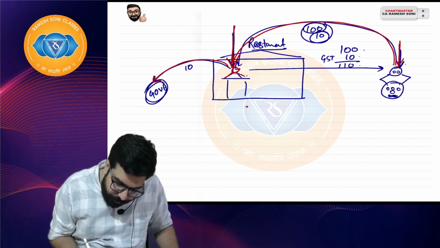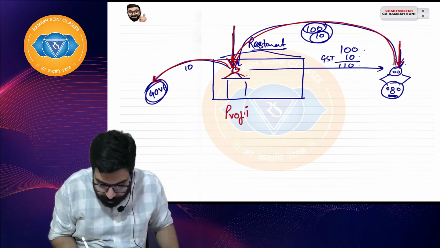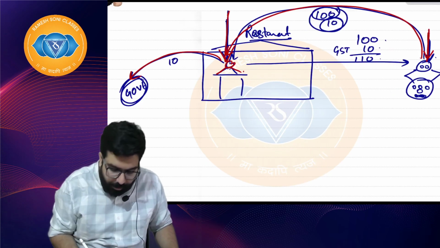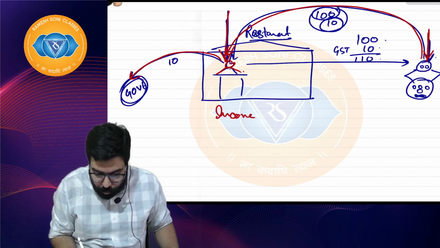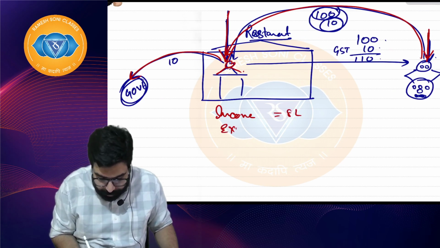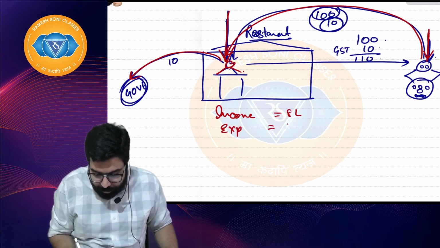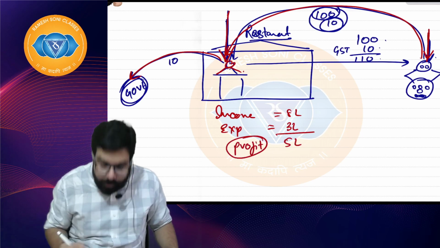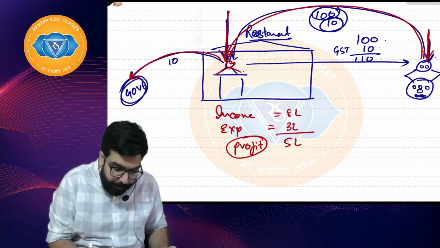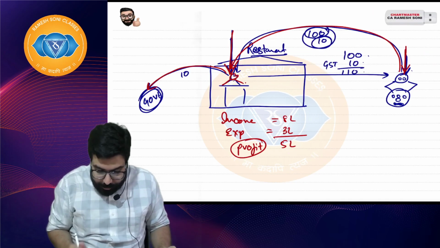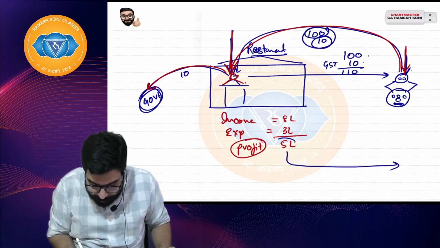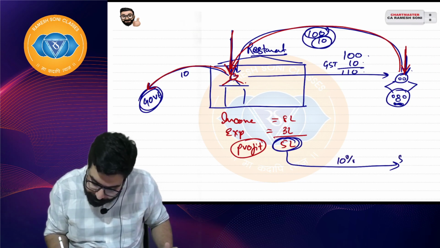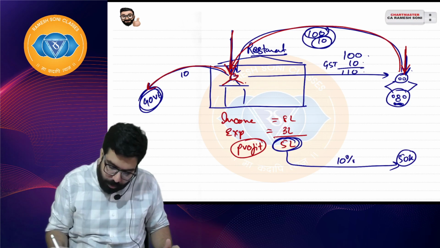Now Ram was running a restaurant and made a profit. At year end, his income was 8 lakh, expenses were supposedly 3 lakh, and he made a profit of 5 lakh. On this profit of 5 lakh rupees, Ram will have to pay some tax to the government. Suppose Ram has to pay 10% tax, that is 50,000 to the government. Okay, one minute.